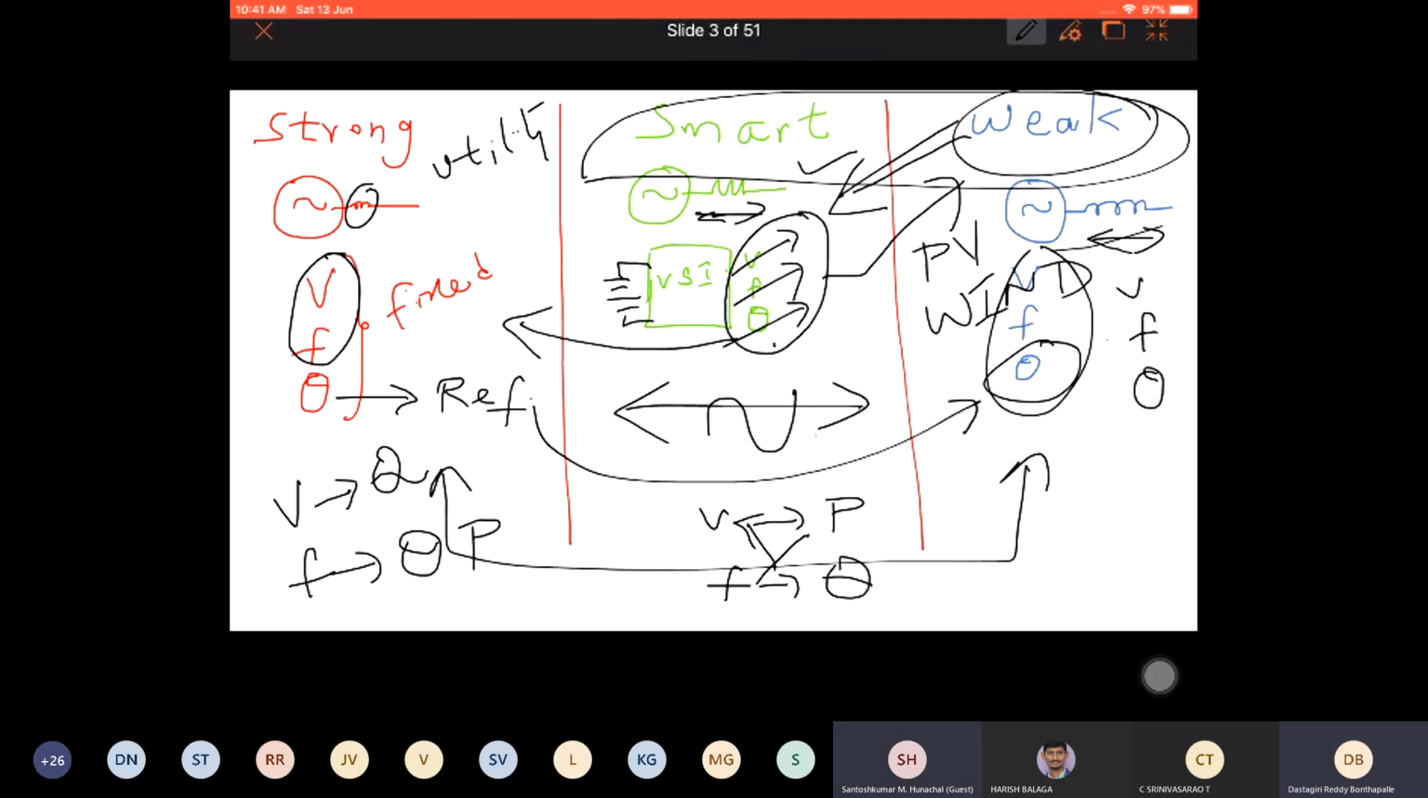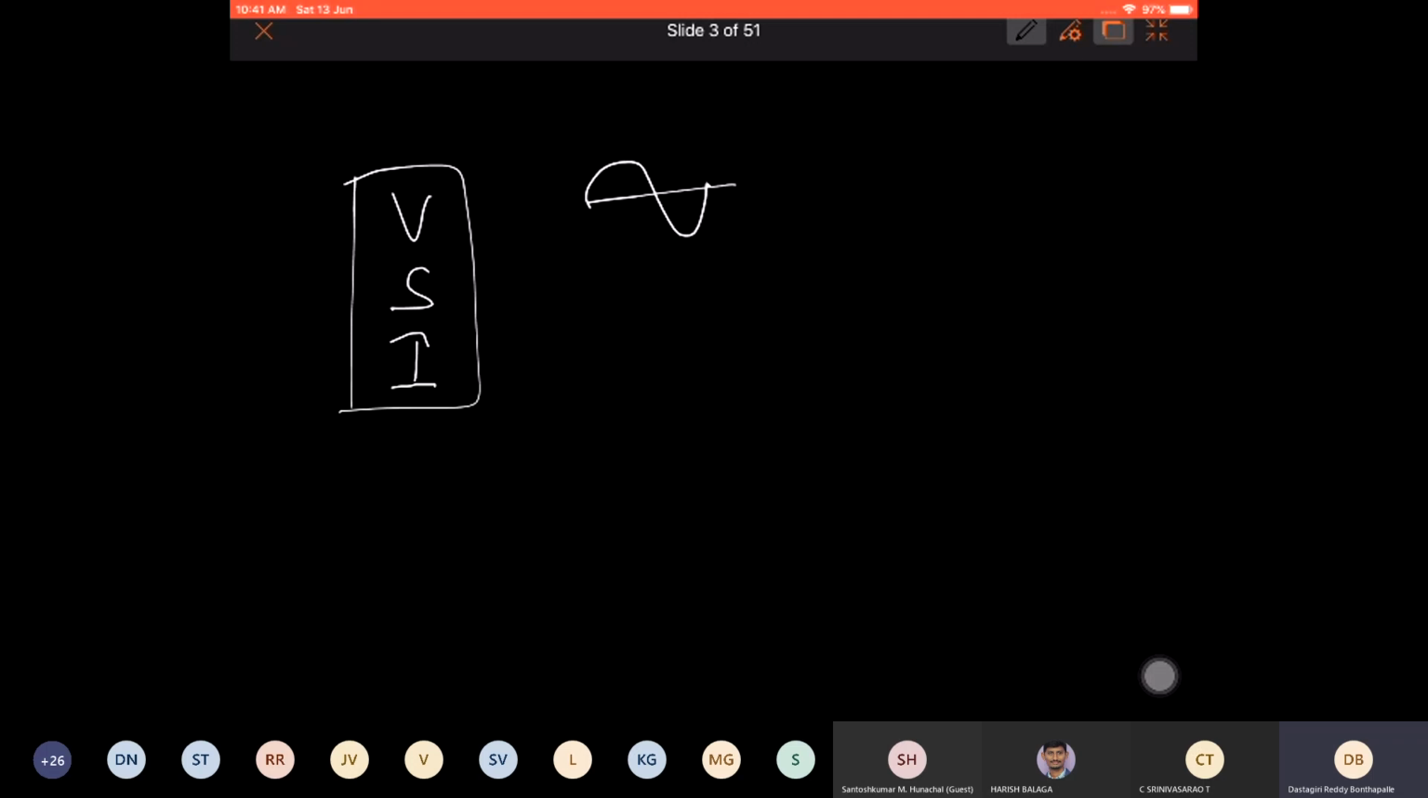So when you have a voltage source inverter, VSI, you generally generate your own sine wave reference, right? So you can adjust the magnitude and you can adjust the frequency. It can be 50 hertz, it can be 60 hertz, and it can be in between also. You can adjust anything. Now, you asked me about theta, right? Theta or sine? Theta, sir, theta.